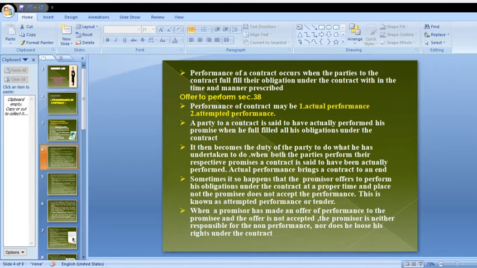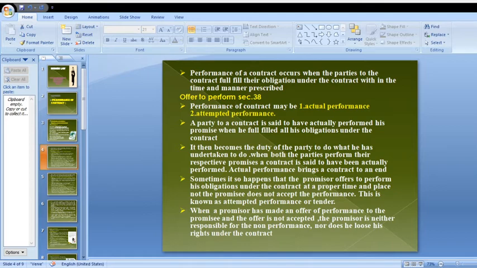an actually performed contract. It then becomes the duty of the parties when those duties, responsibilities and manner prescribed are mentioned in the contract. Then it becomes the duty of the party to do what he has undertaken to do. When both parties perform their respective promises, a contract is said to have been actually performed.